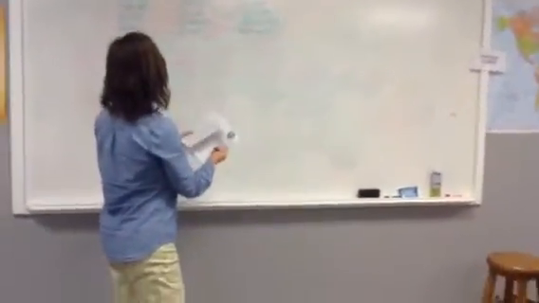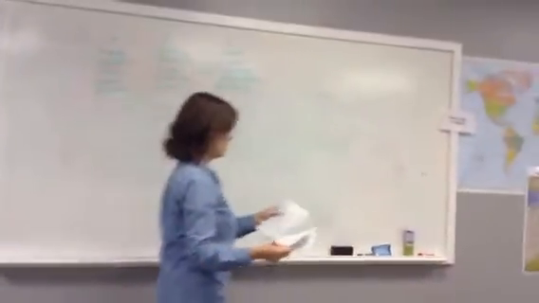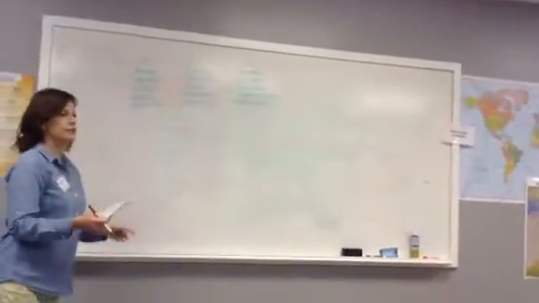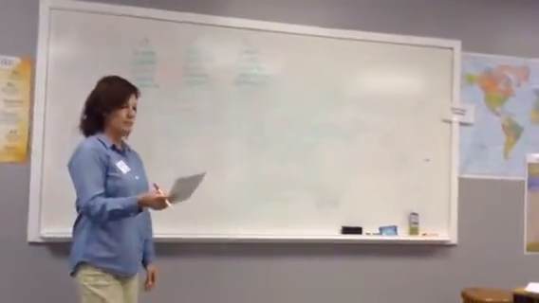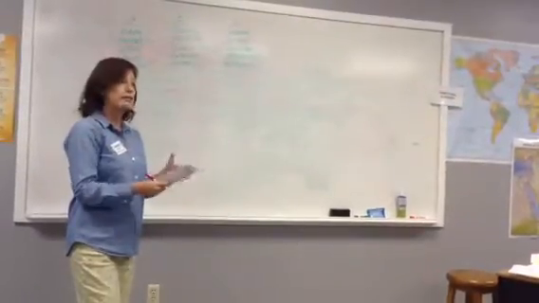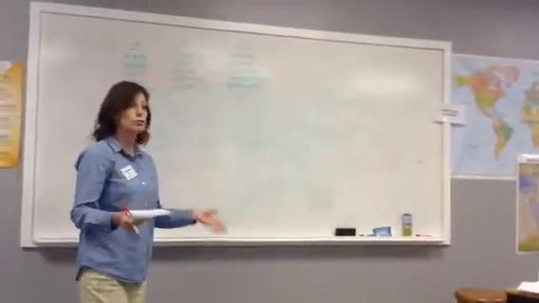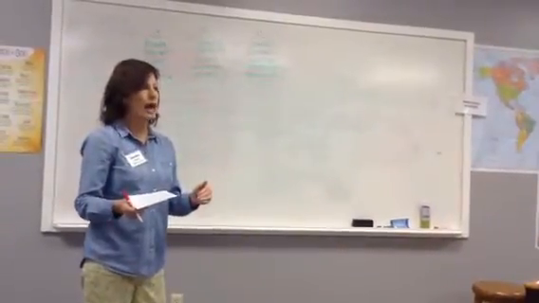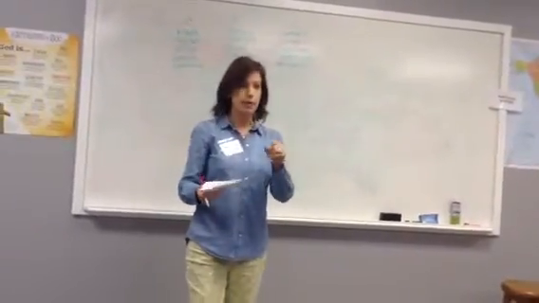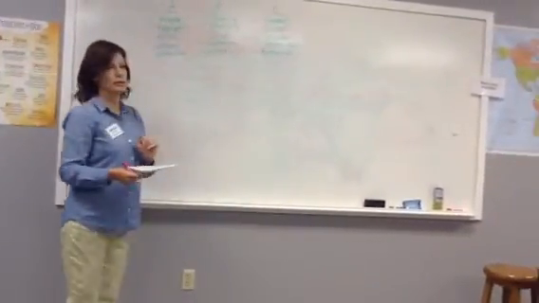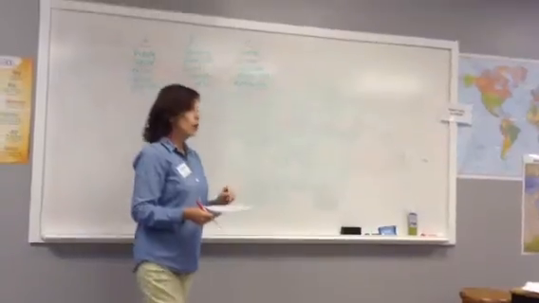Okay, so we want to look in A. Let's look in A first. All right, what paragraph tells us about habitat? The second one. Okay, so that's the paragraph we're going to read. We don't have to read the rest of the paragraphs. We're going to go straight to the paragraph on habitat. Yes, Beverly? Do we write it here? Yes, you can, just like what I'm doing. Okay? Here's what we want to do.